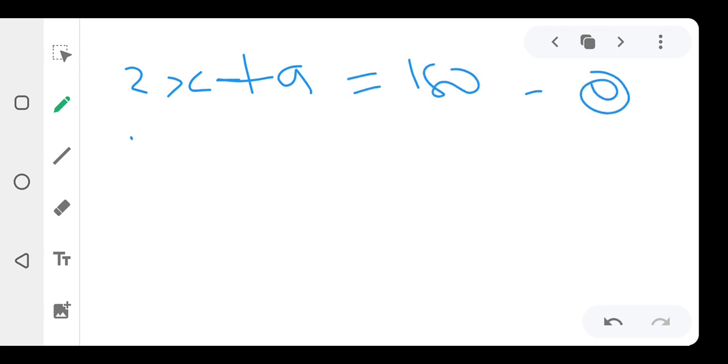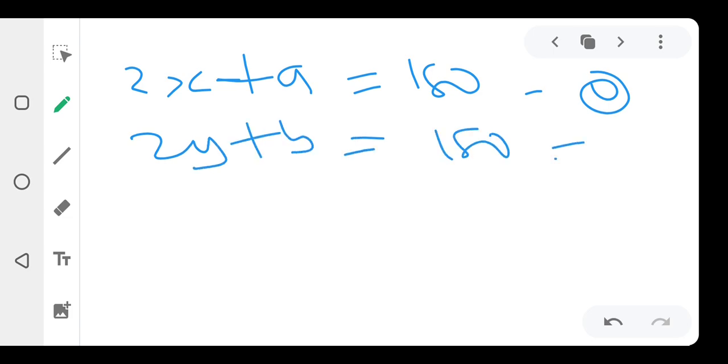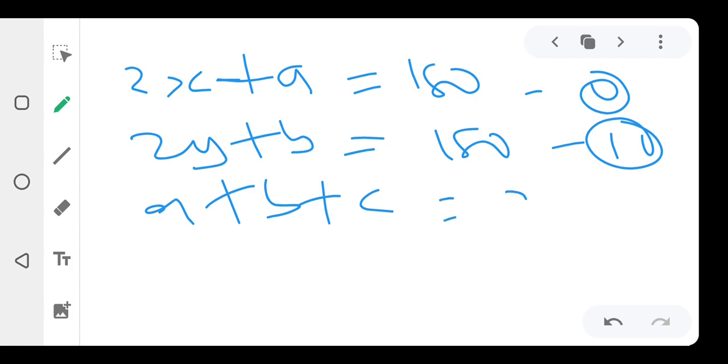Let us quickly summarize what we have here. Equation 1 is 2X plus A equals 180. Equation 2 is 2Y plus B equals 180. Equation 3 is A plus B plus C equals 360. Why? Angles meeting at a point. The sum of the angles meeting at a point is equal to 360. So what are we going to do now? Let us quickly see what we want to do.